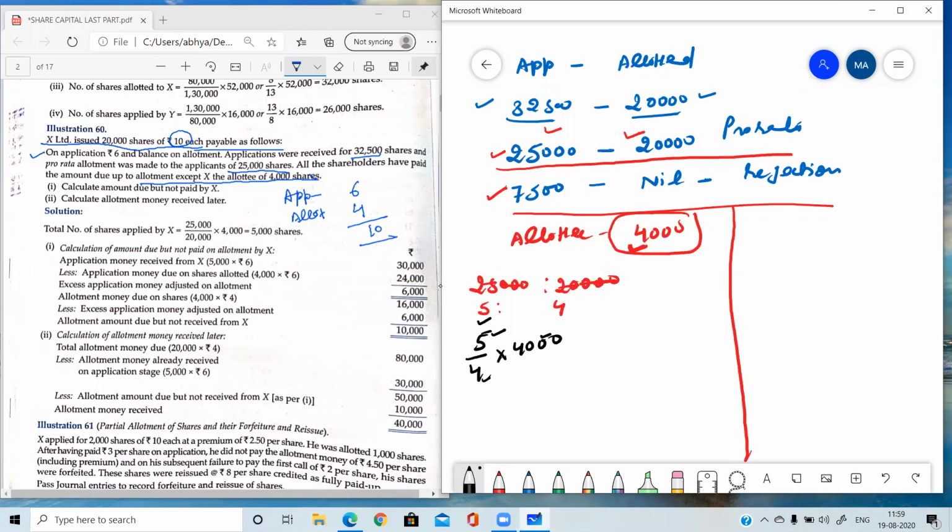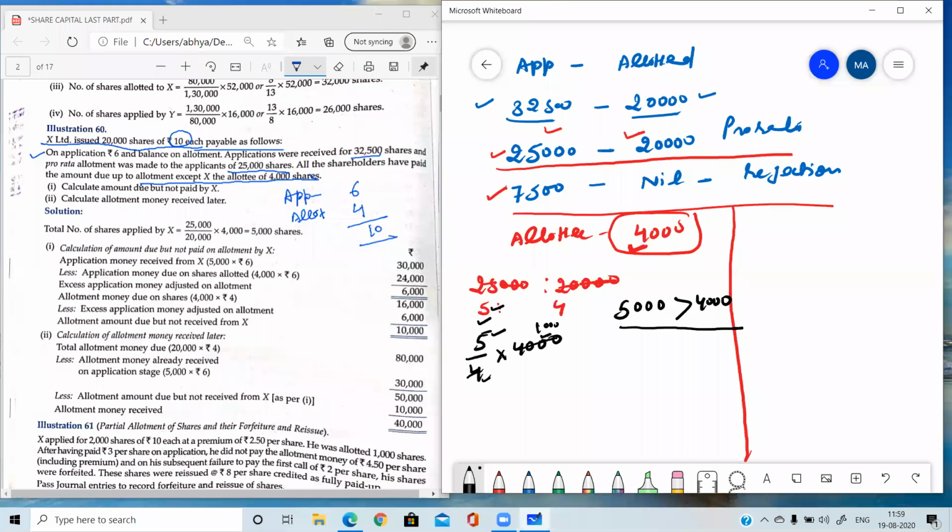Whatever figure we have to find out, we keep the ratio of that figure as the numerator. So applied in this situation we need to find out: 5/4 into 4,000, which is equal to 5,000. You can see that the applied number is greater than the allotted number, 5,000 is greater than 4,000. So this is step 1 of the pro rata table, because in such questions we need both the applied and allotted numbers.